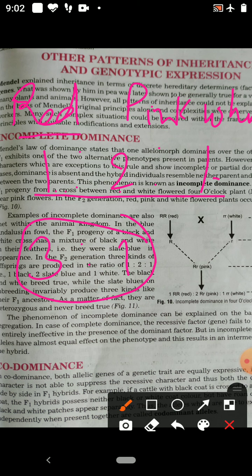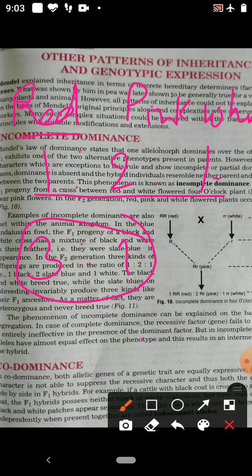The phenomenon of incomplete dominance can be explained on the basis of Mendelian segregation. In case of complete dominance, the recessive factor fails to show its effect.